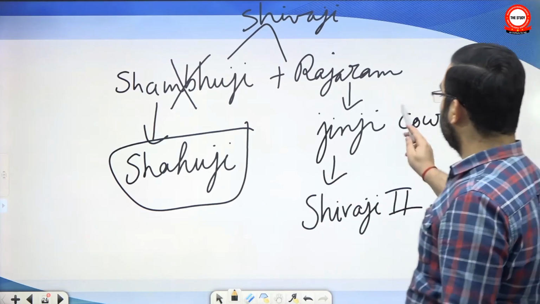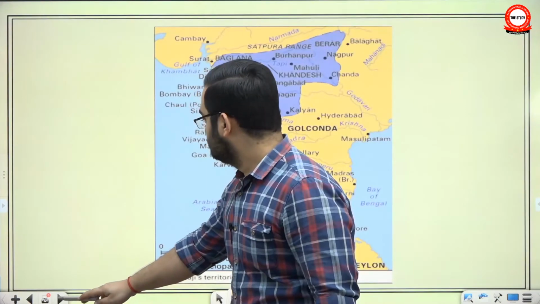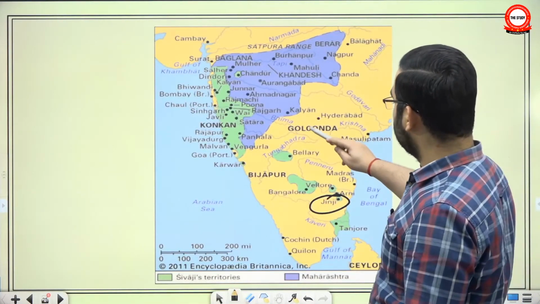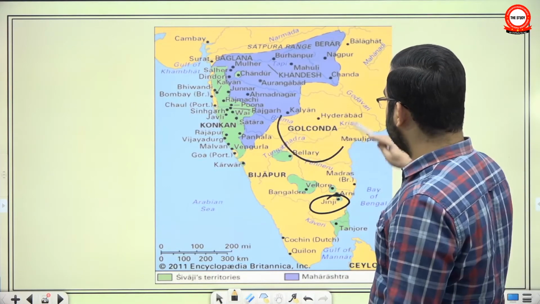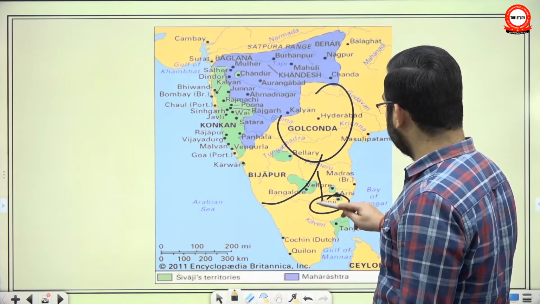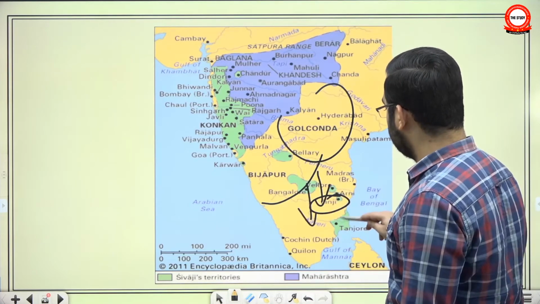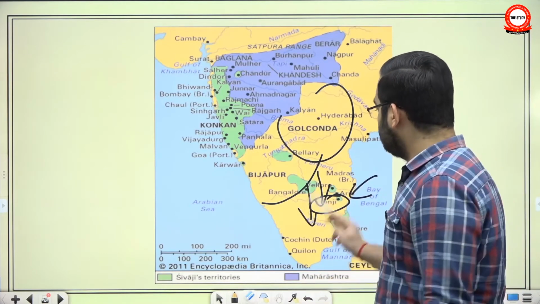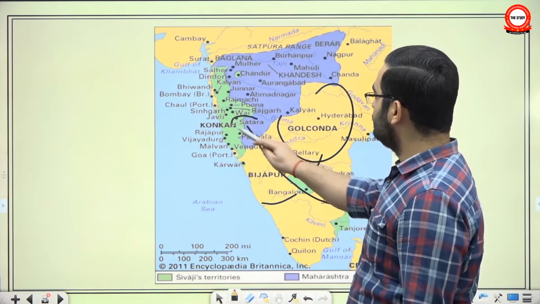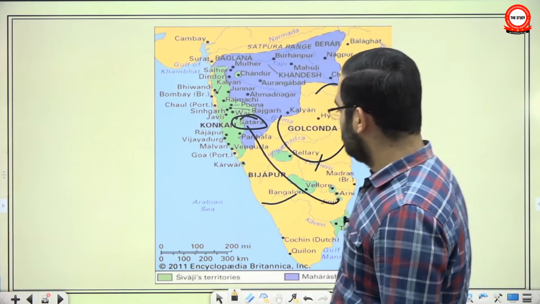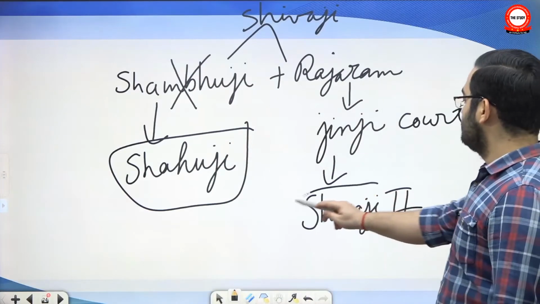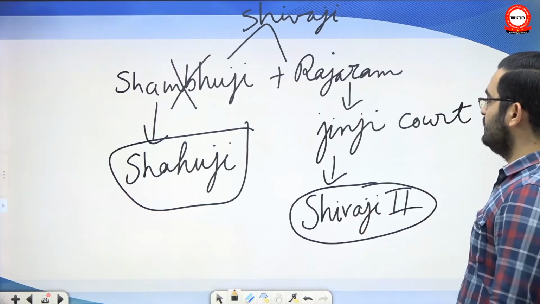And when Jinji is here. Okay. So once what happened, that he had captured Golconda, he had captured Bijapur. So then he invested these areas, Aurangzeb. Even Jinji fell, but by the time Jinji fell to the Mughal authority, Rajaram had come back here to Satara. Okay, here he died, and on behalf of his minor son Shivaji II, his wife was ruling as regent.